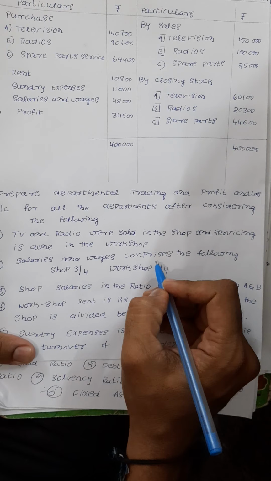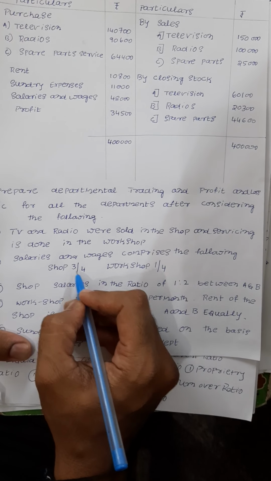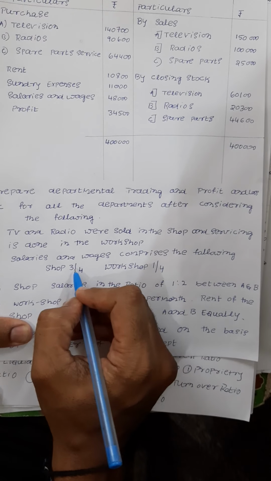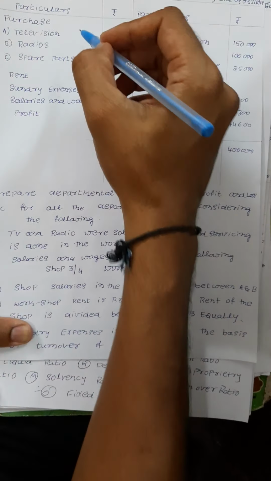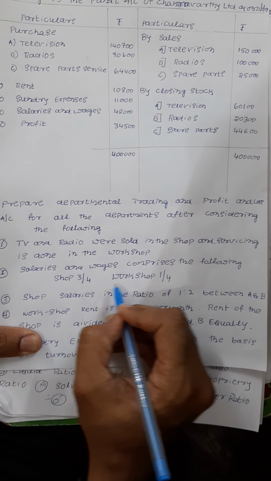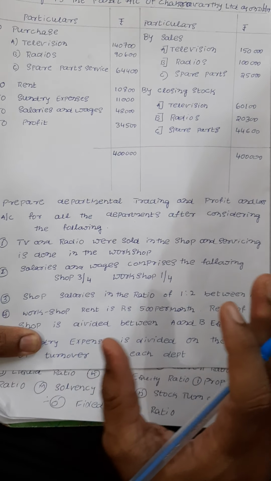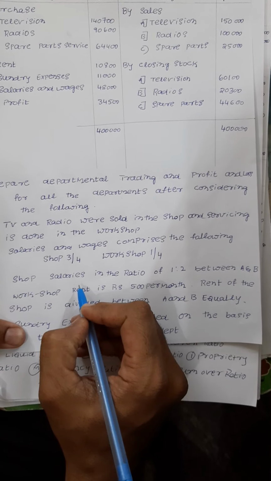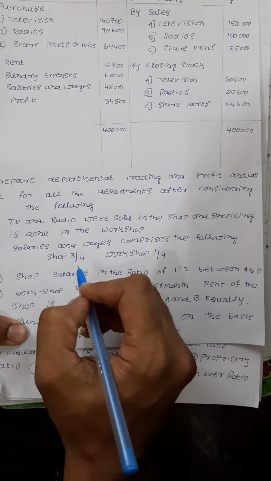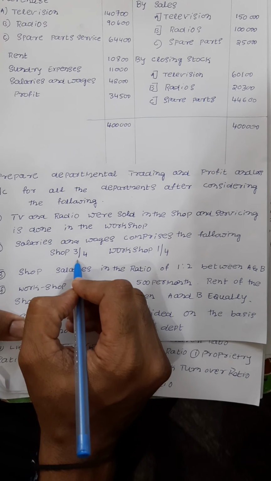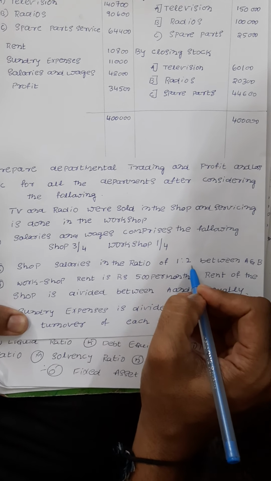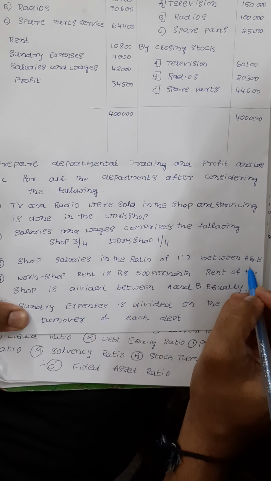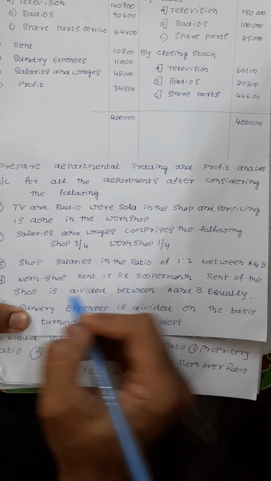Salaries and wages comprise the following: shop 3/4, workshop 1/4. It means salary and wages for the departments television and radio is 3/4, and the workshop is 1/4. Keep it in mind; I am going to explain later while dividing the salaries. Shop salaries are in the ratio of 1:2. It means out of 3/4 we have to divide 1:2 between A and B. A and B mean television and radio.